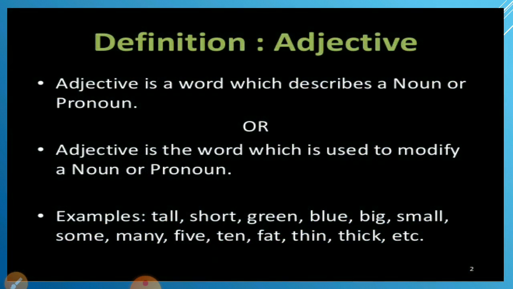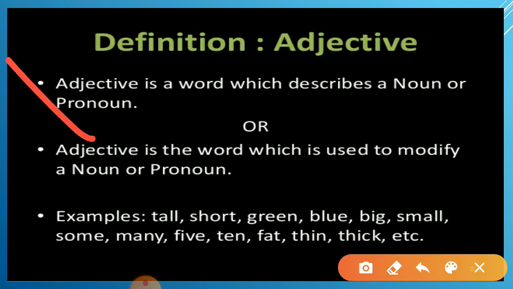So here is another slide where you can understand what an adjective is. An adjective is a word which describes a noun or pronoun, as I explained. In other words, an adjective is a word which is used to modify a noun or pronoun.